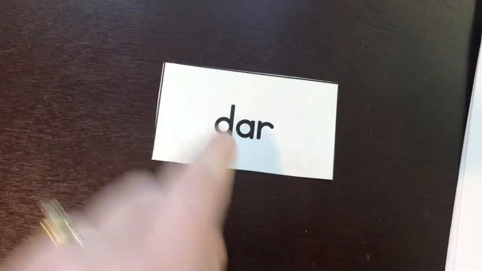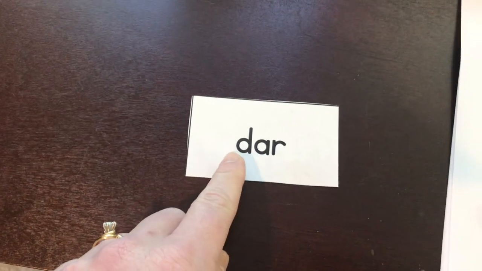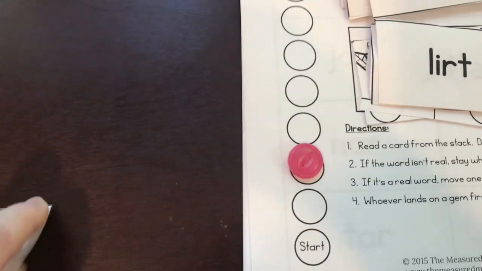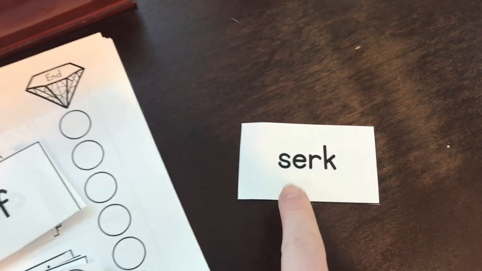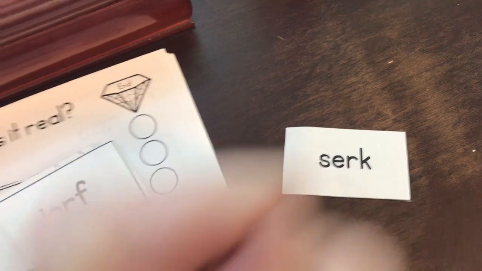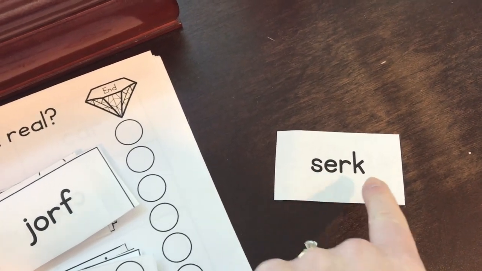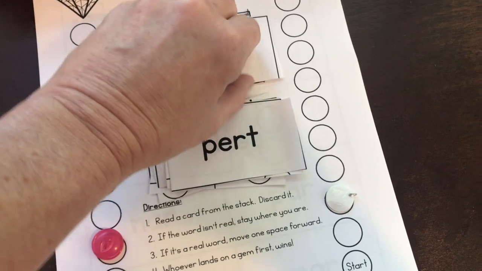Put it over here. Okay, we have another A-R, like our pirate. D-R. Dar. Is that a real word? Nope. So pink doesn't get to move up that time. Just stays put. All right, now it's white's turn. Okay, that's E-R. S-R-K. Circ. Is that a real word? Nope. White has to stay put. Get the idea? All right, we'll do a few more.